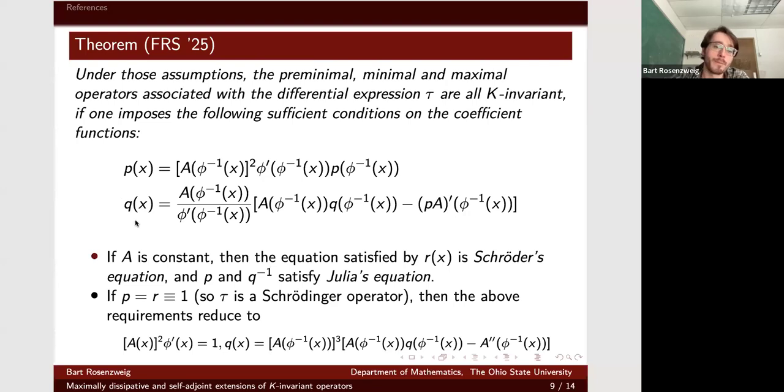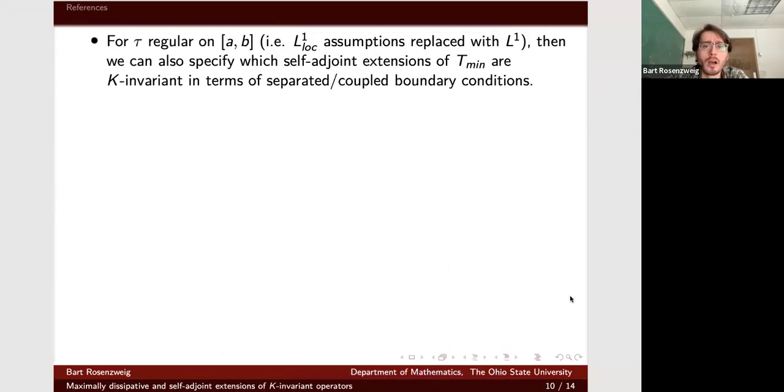And I'll say that if P and R are both 1, so if I'm dealing with a Schrodinger operator, the requirement for K invariance is still quite complicated. In particular, here it is. This actually restricts things: if A is a constant, then phi has to be a linear function, so I'm very restricted. If A is not constant, then the potential just has to satisfy some very complicated equation here. But we'll see some examples of this in just a moment.